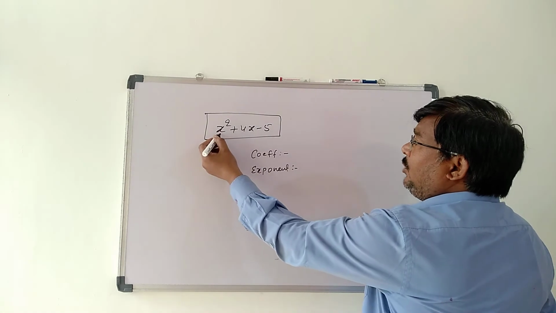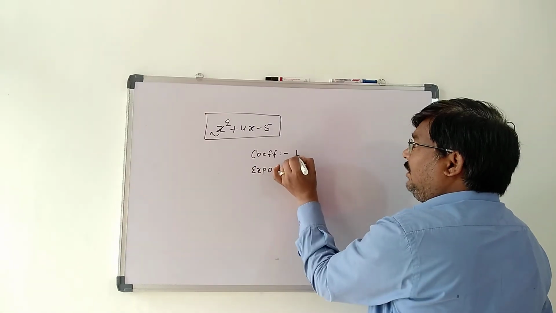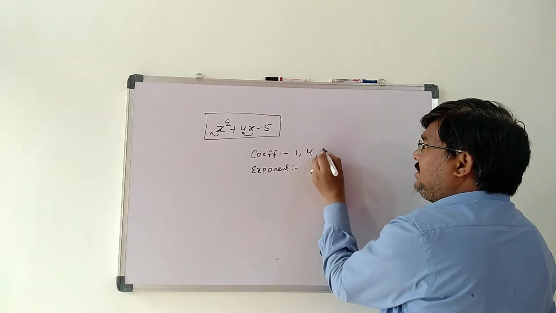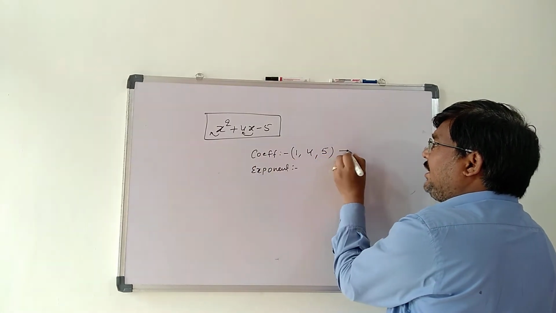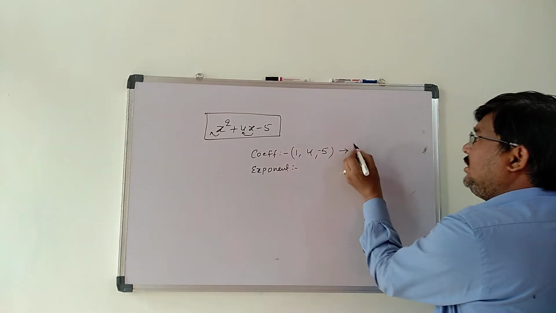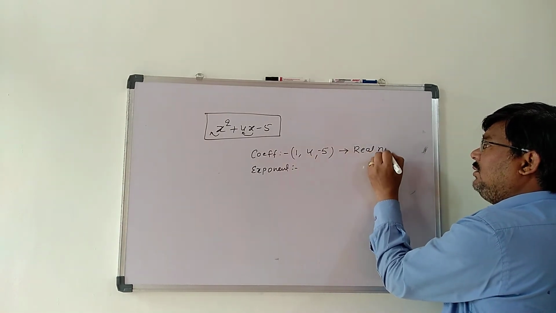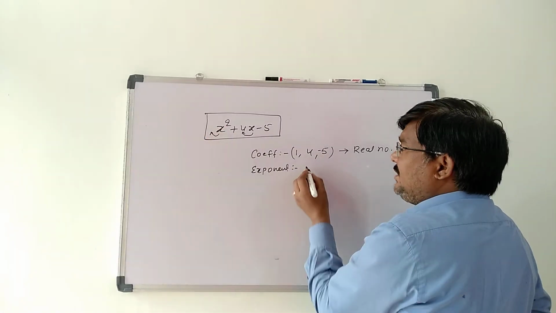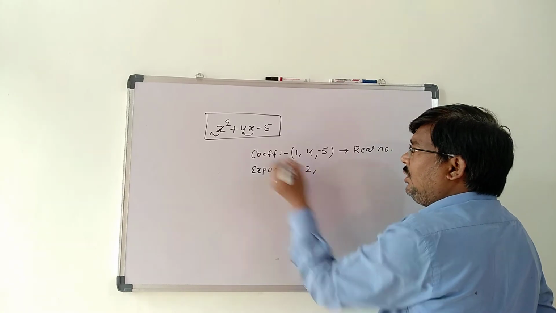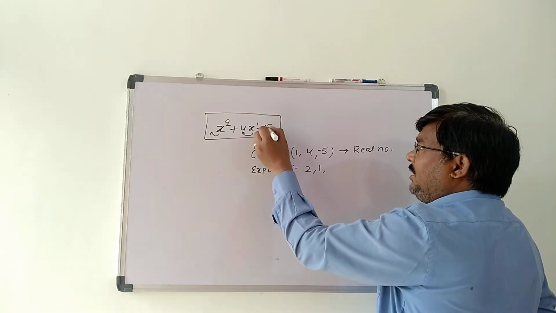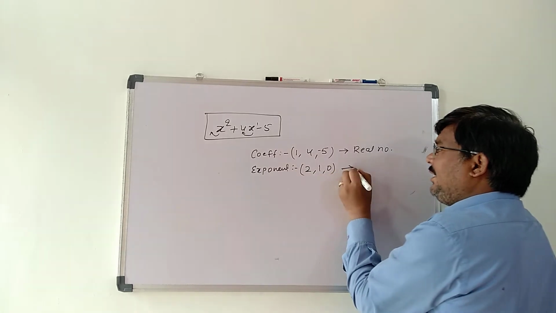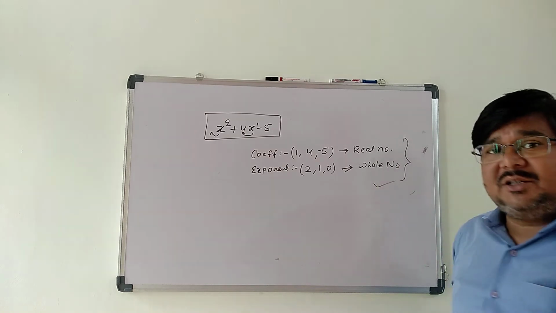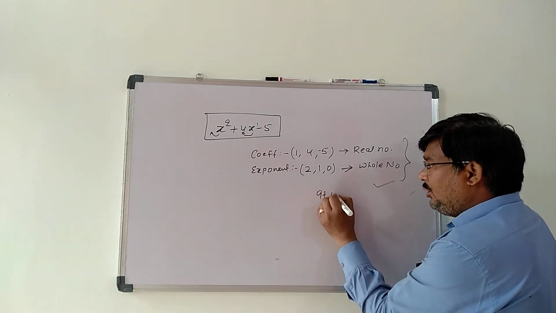Here the coefficient of x square is 1, the coefficient of x is 4 and the constant term is 5. These are real numbers. Now what about the exponent? The exponent of x in the first term, x square, is 2. Here power is 1 and here power is 0. So these are whole numbers. So again this algebraic expression is a polynomial.